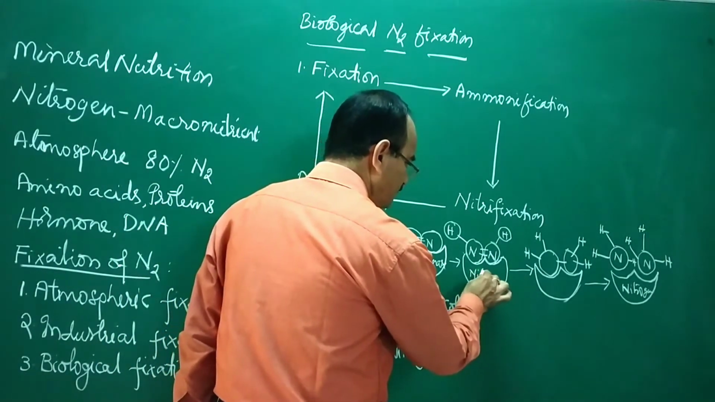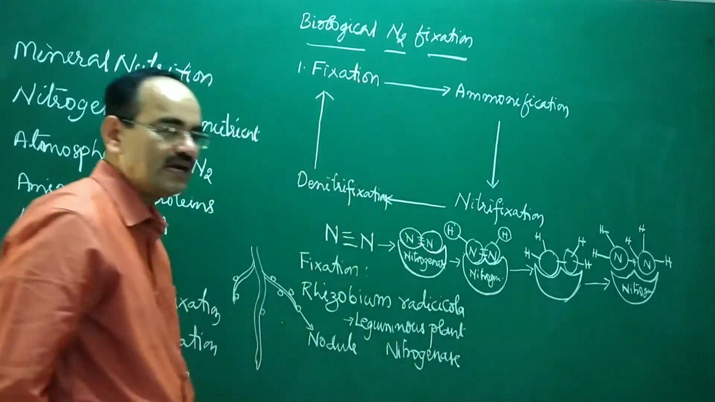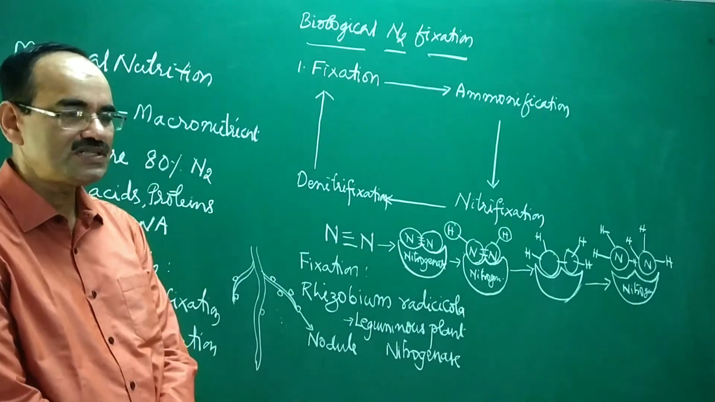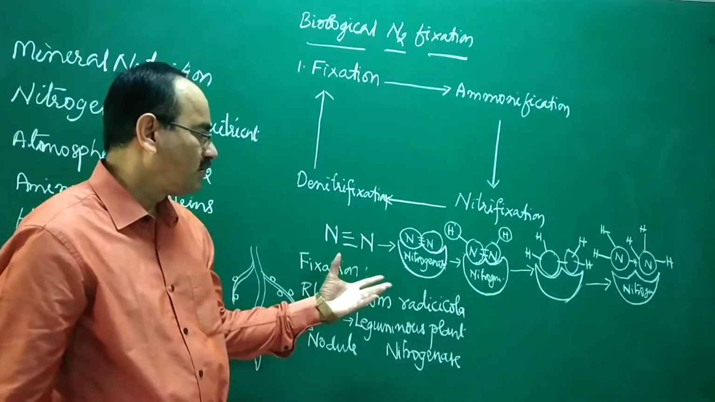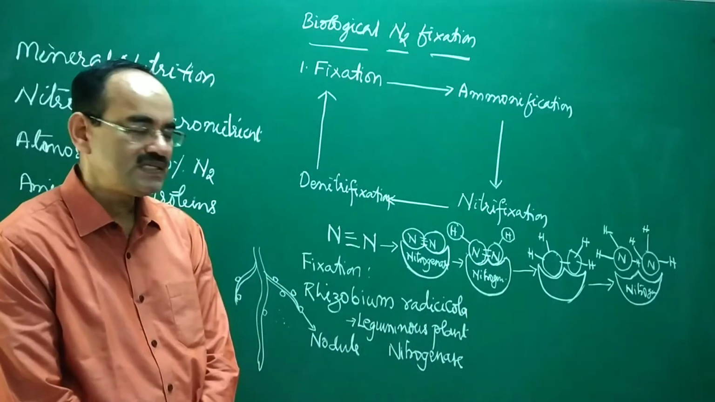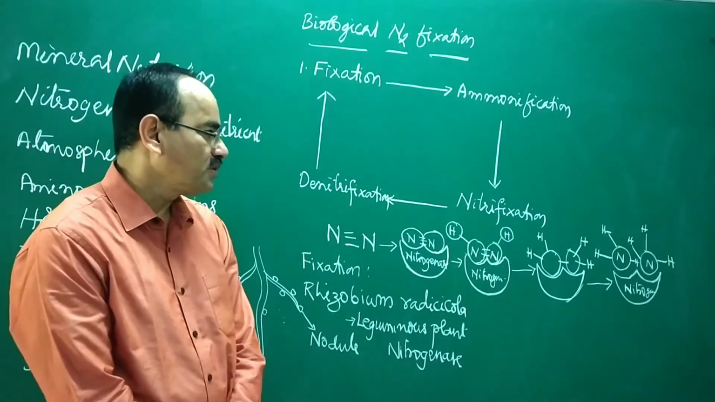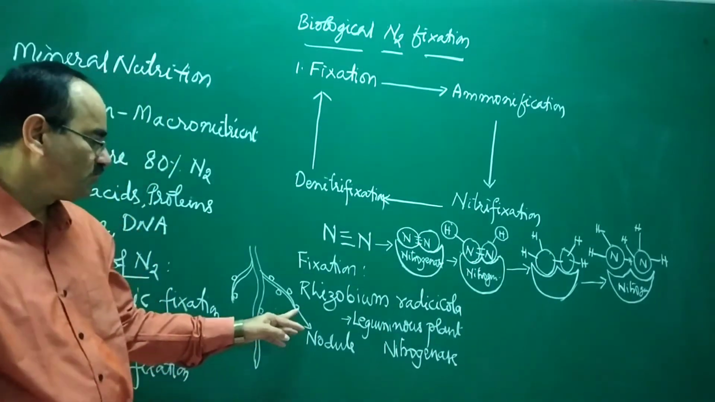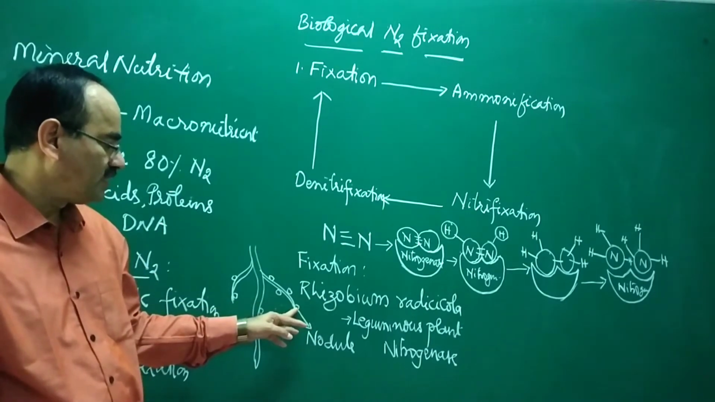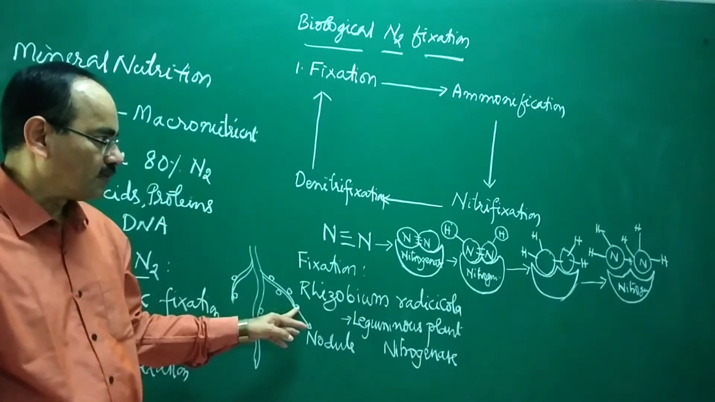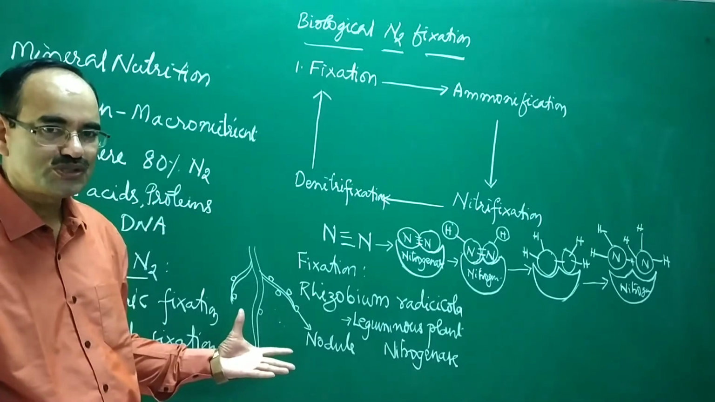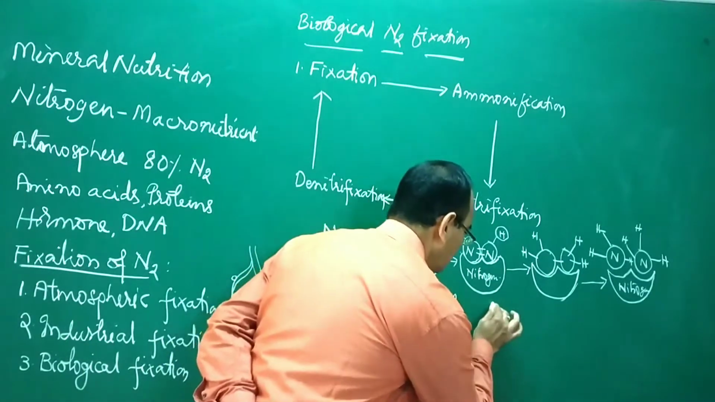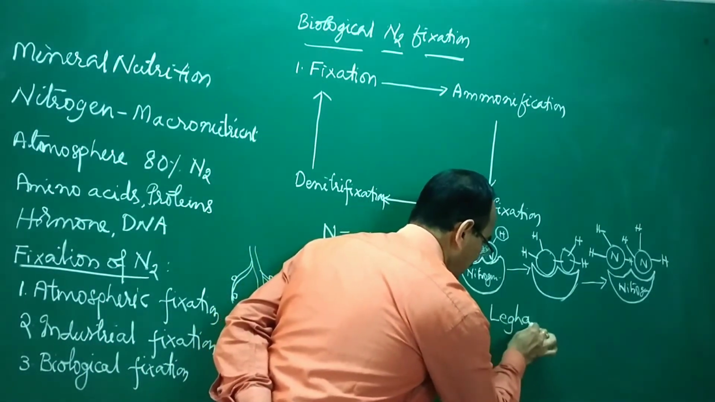Nitrogenase is an enzyme that functions only in the absence of oxygen. Oxygen is not required, and the presence of oxygen can make the nitrogenase enzyme dysfunctional. So how is an oxygen free atmosphere created in the root nodule? When rhizobium reaches there, oxygen should not be there. It is created with the help of a pigment called leghemoglobin.